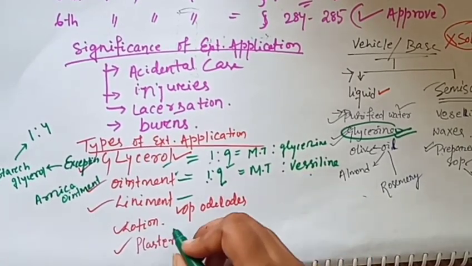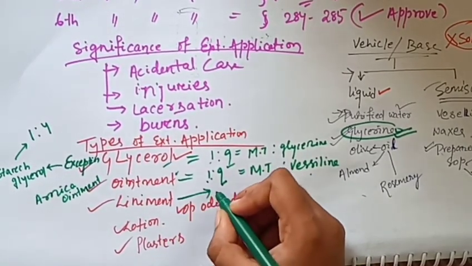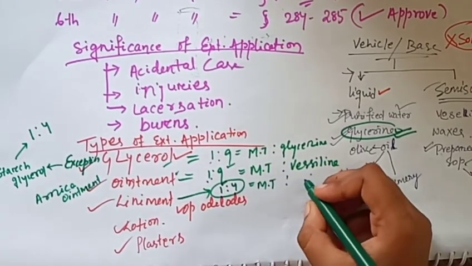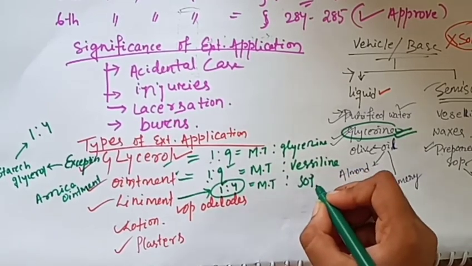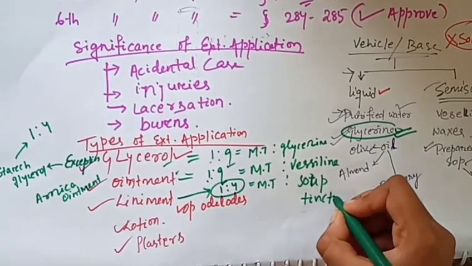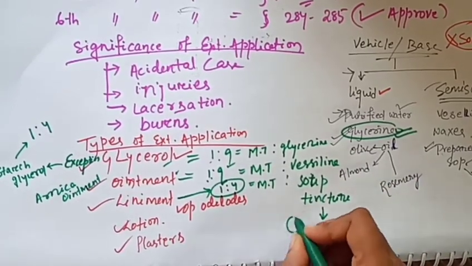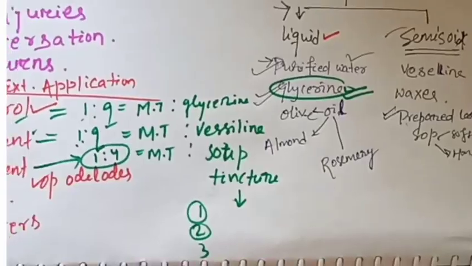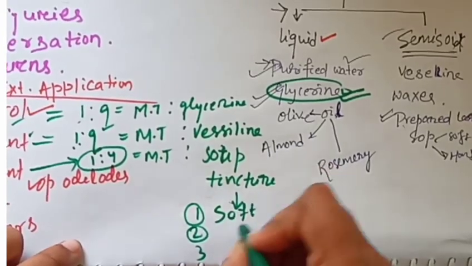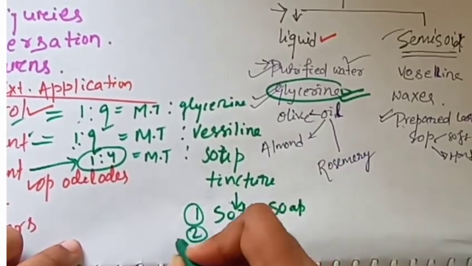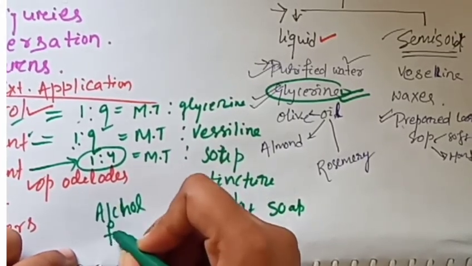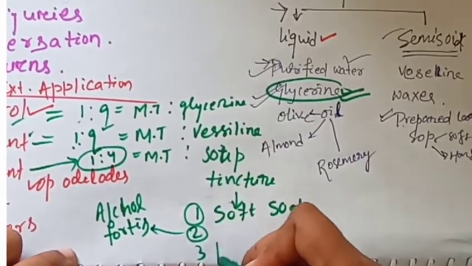For the liniment preparation, we take 1:4, where 1 part is mother tincture and 4 parts is soft soap tincture. What does soap tincture contain? Soap tincture contains three things: soft soap, alcohol 40, and purified water.